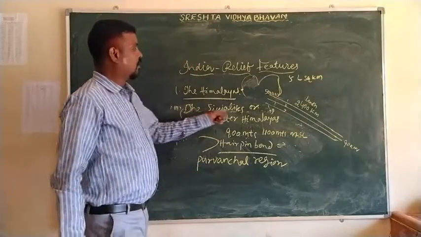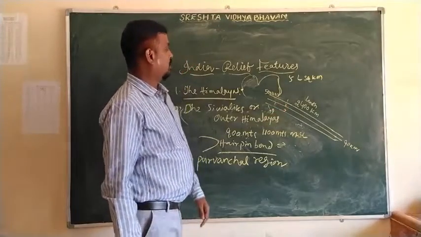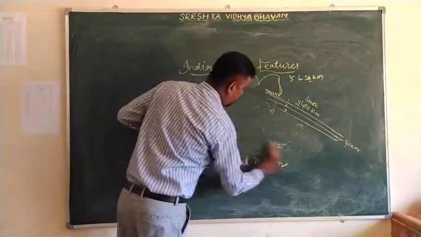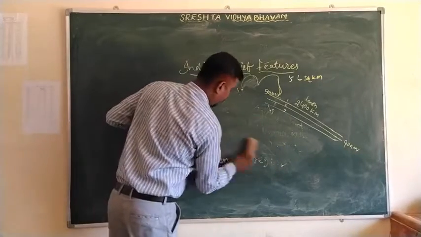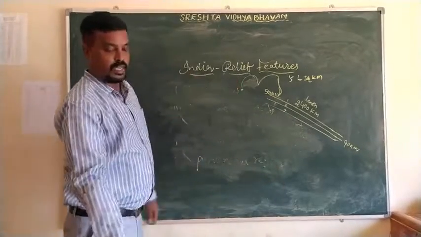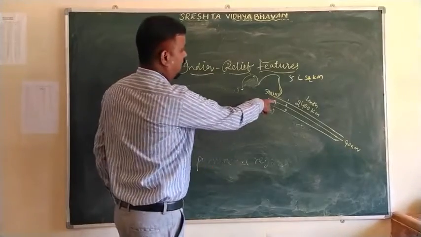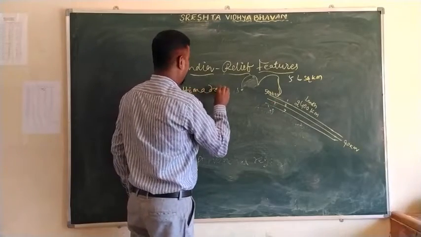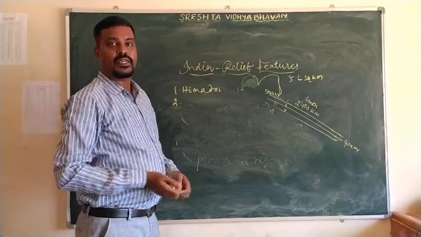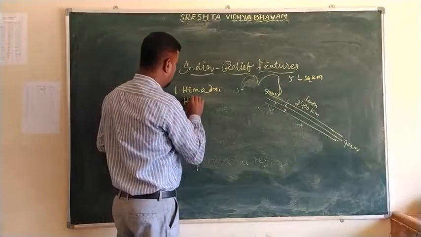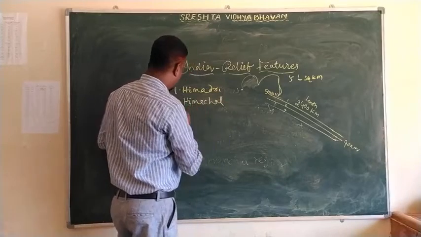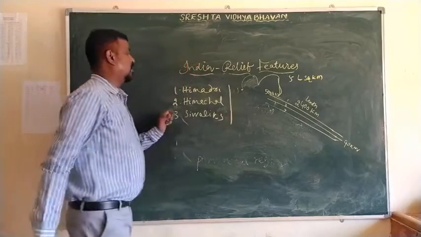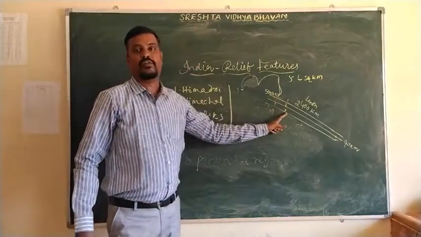So these are the three important ranges of the Himalayas, which we have already discussed. First one is Himadri, second one is Himachal, and the third one is Shivaliks.